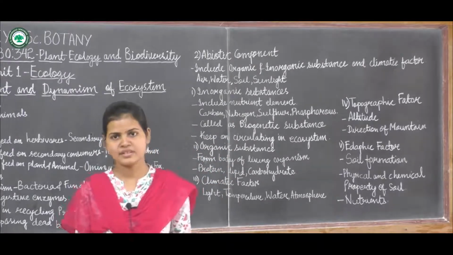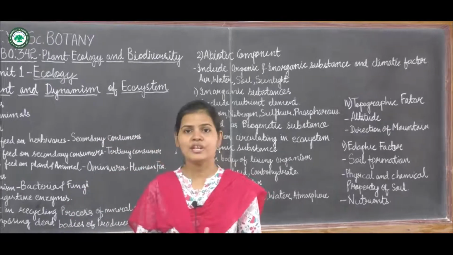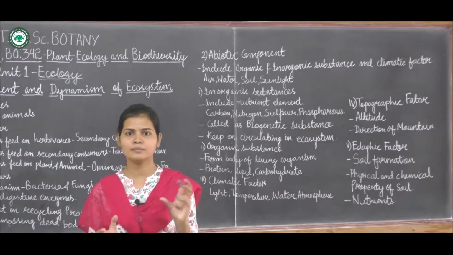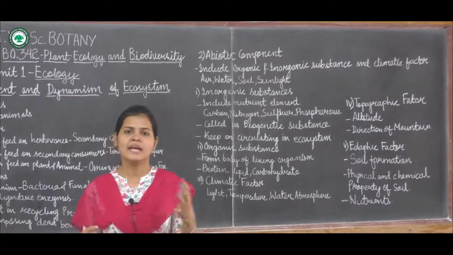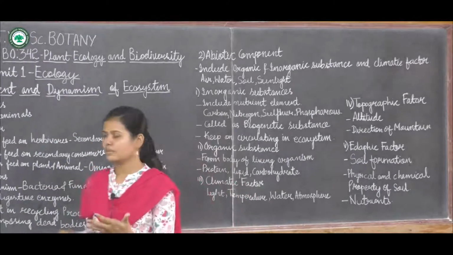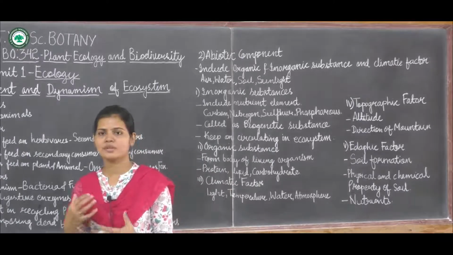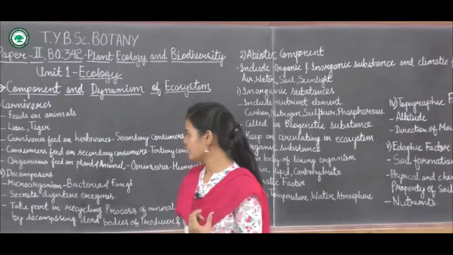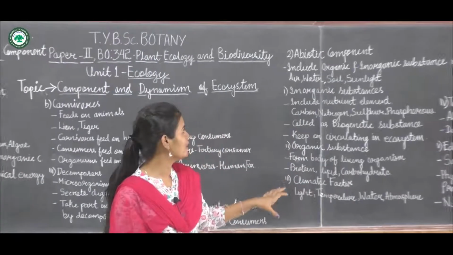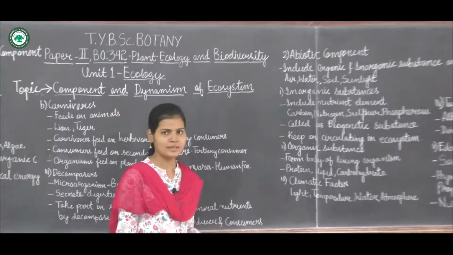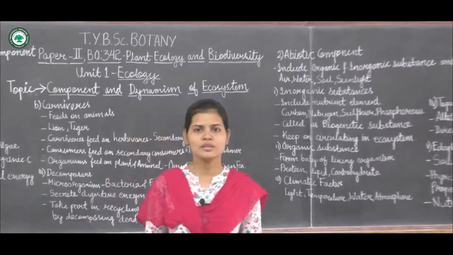So we have discussed in this lecture the components and the dynamism of an ecosystem. It mostly consists of the biotic and the abiotic components. In biotic there are different components like the producers, consumers, decomposers and carnivores, and abiotic consists of the organic, inorganic, edaphic factor, topographic factor and the climatic factor. So this is all. Thank you.